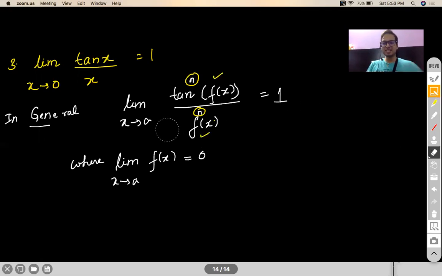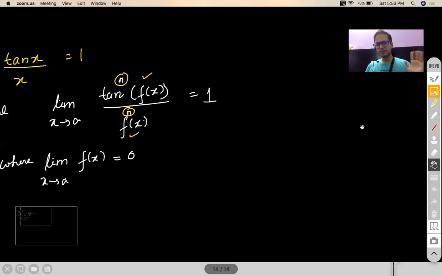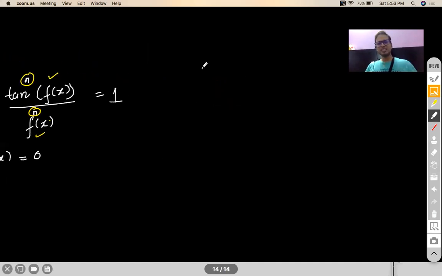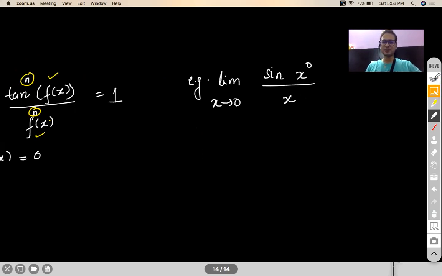Many people ask me, sir, if these functions are not the same but they're tending to 0, will it still give me 1? No, it will not. It will not give you 1. A simple question that can be framed to confuse you here. What do you think is limit of sine x degrees by x as x tends to 0? I think I had given this question to you in the bridge course also. See, just the unit is different. One is in degrees, other is in radians.